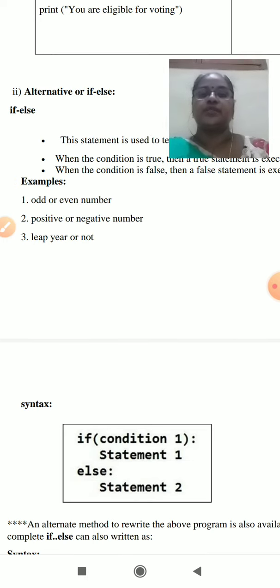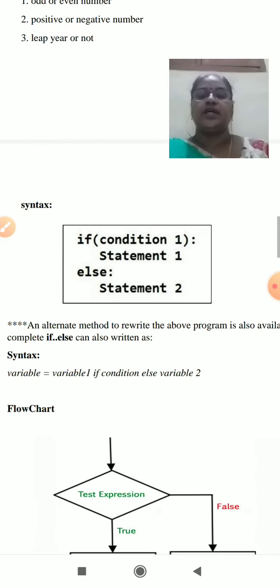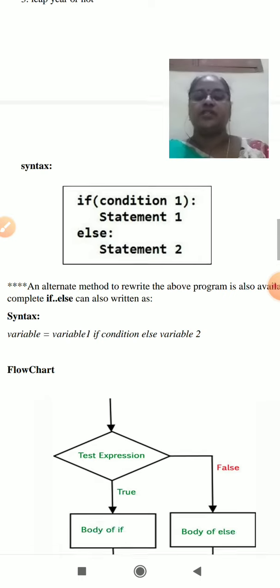The syntax is: if the condition is given, execute statement 1, otherwise execute statement 2. After the condition is evaluated, any one of the statements is executed.